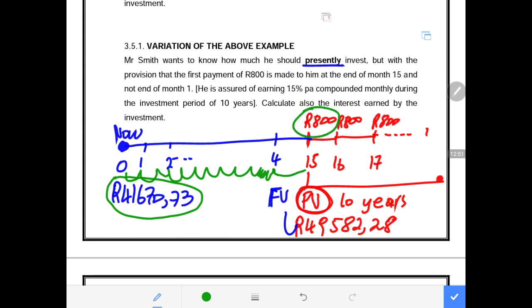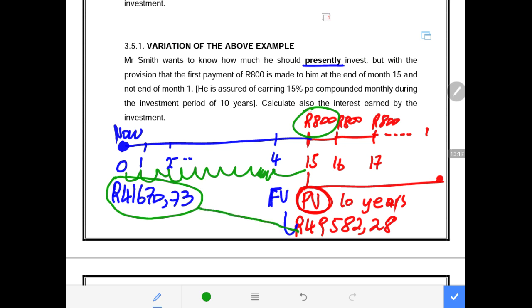In other words, there was a withdrawal because this person is making withdrawals. A withdrawal was made by this person from month 15, and he made withdrawals from month 15 up to the next 10 years. Now, we say this 41,000 moved from 41,760 earning interest up until 49,000.